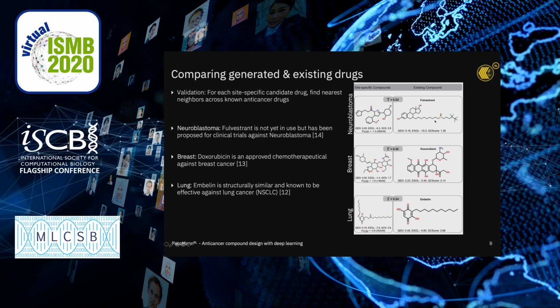And the most striking observation we have here is that those molecules that we sample for specific cancer sites have actually the highest similarity to compounds that are known to be effective for those cancer types specifically. So here the nearest neighbor in absolute similarity is not very high, but in relative terms the nearest neighbor is doxorubicin, where doxorubicin is an improved chemotherapeutic that's mostly used against breast cancer. And you have similar observations also here in the case of lung cancer and neuroblastoma.